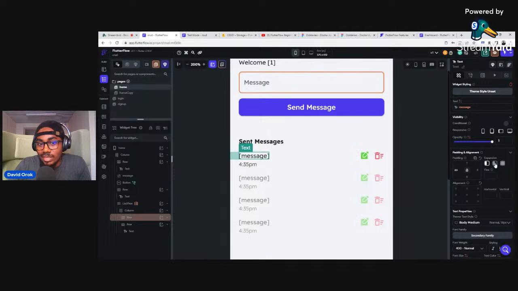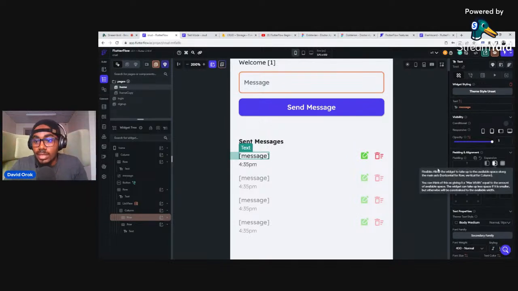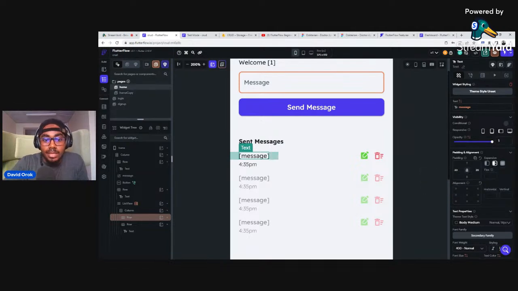I will go ahead and give it this expansion type, this one, because I want it to be able to spread downwards. I'll give it a padding on the left and I'll say 20. Right, good. That means if the message is longer than this place, it will spread downwards. That's what I just did here.